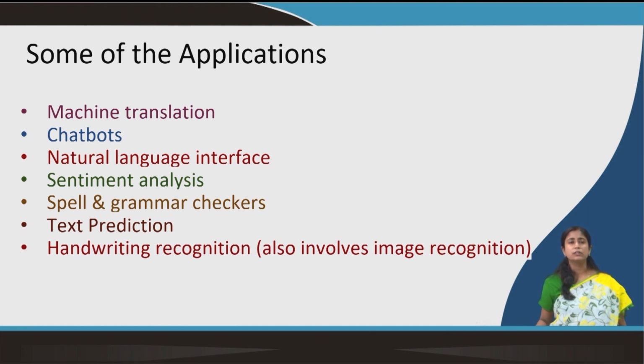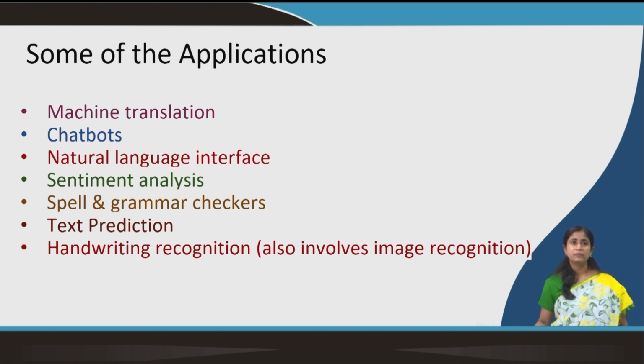Then of course, I talked about spell and grammar checkers. There is text prediction: when you try to type something on your mobile or even on your laptop, then sometimes text is being predicted, or the whole sentence is being predicted, or certain words are being predicted.